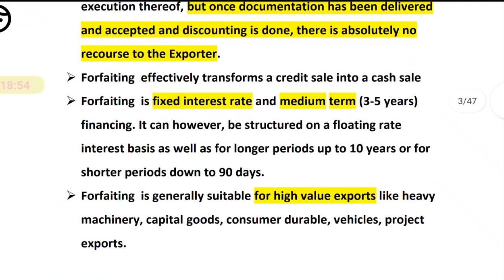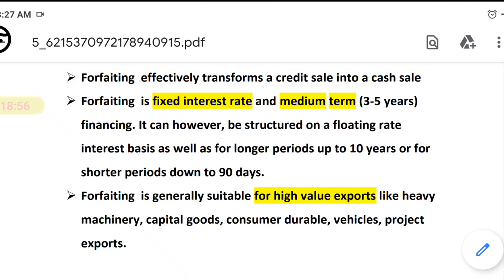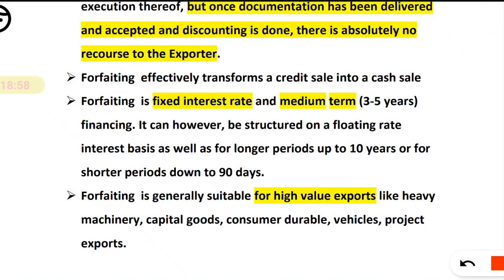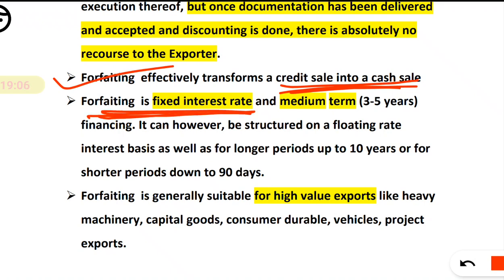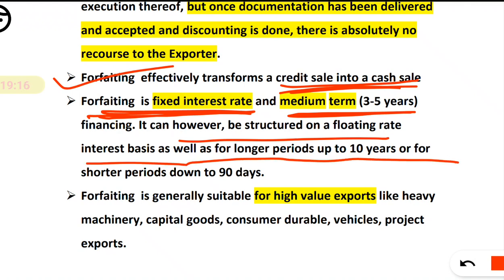Now see, forfeiting effectively transforms a credit sale into cash. Forfeiting has a fixed rate of interest, and it is up to the medium term, that is 3 to 5 years. It can, however, be structured on a floating rate interest basis, as well as for a long period up to 10 years and shorter periods.